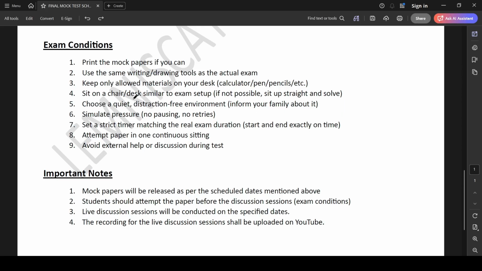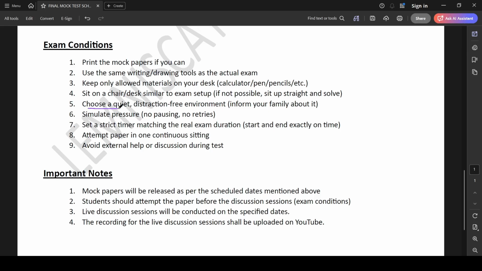Then you can sit on a chair or a desk, whatever is suitable around you, that is very similar to what you will be doing in your exams. Maybe you have a desk and a chair, whatever it is. Just make sure you are sitting straight and doing the examination. You're not sleeping on the bed and doing it. Don't do something like that, because that is a comfort that you're choosing. In the examination hall, you won't have that kind of comfort.